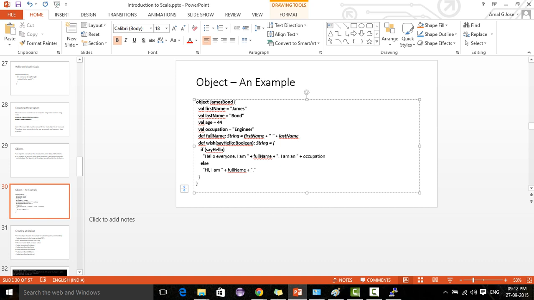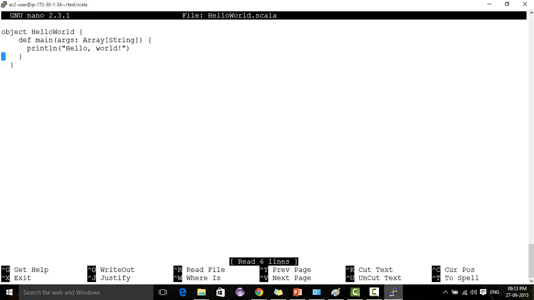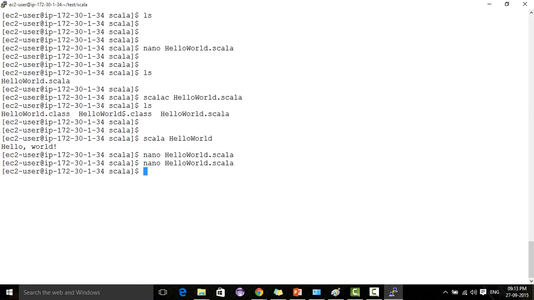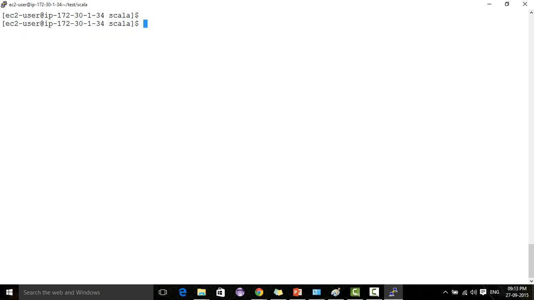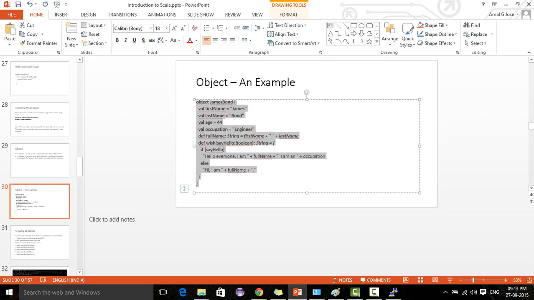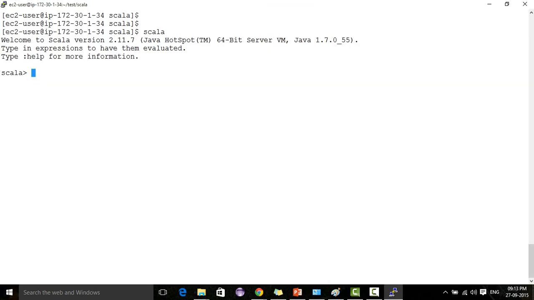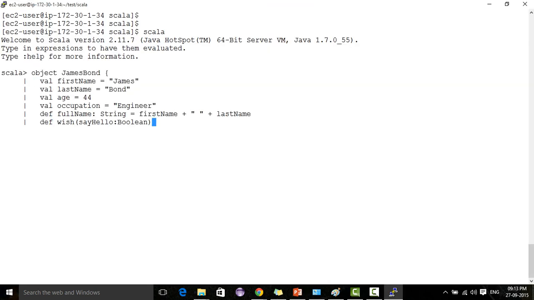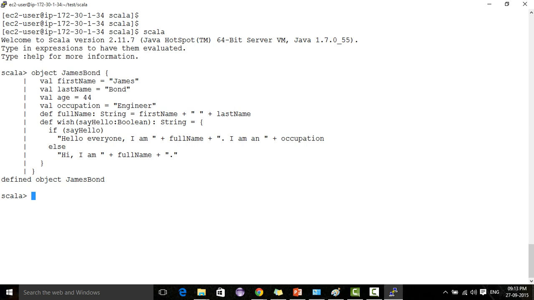We'll see one object here. I'm copying the contents and opening the Scala shell. I'm pasting the object JamesBond there.